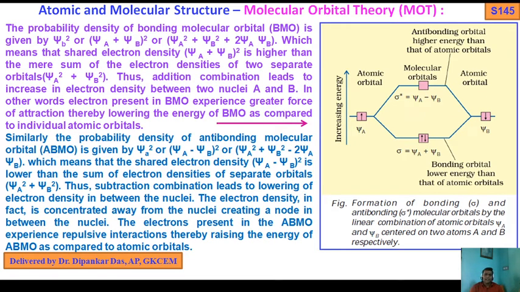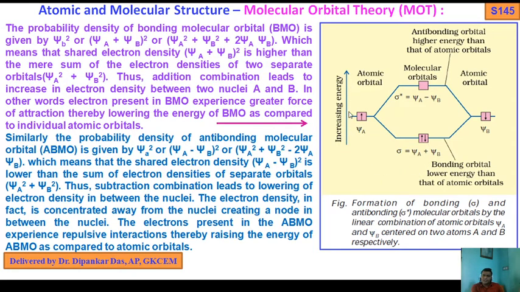Keep in mind, addition combination leads to an increase in electron density between the two nuclei A and B. In other words, electrons present in the BMO experience a greater force of attraction, thereby lowering the energy of the BMO as compared to the individual atomic orbitals. So let us see the graphical representation.